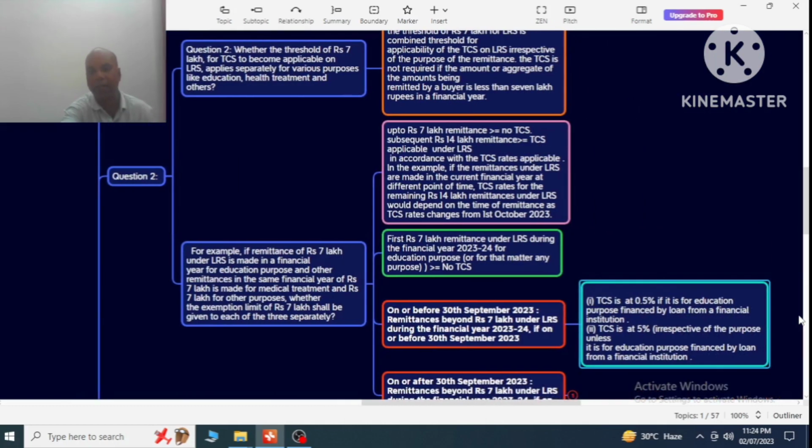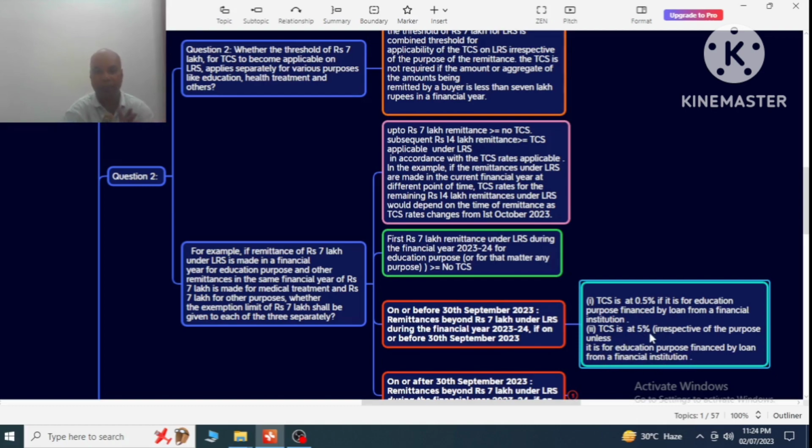The TCS is at the rate of 0.50% if it is for education purpose financed by a loan from a financial institution, and number 2, TCS is at the rate of 5% irrespective of the purpose, unless it is for education purpose financed by a loan from a financial institution.